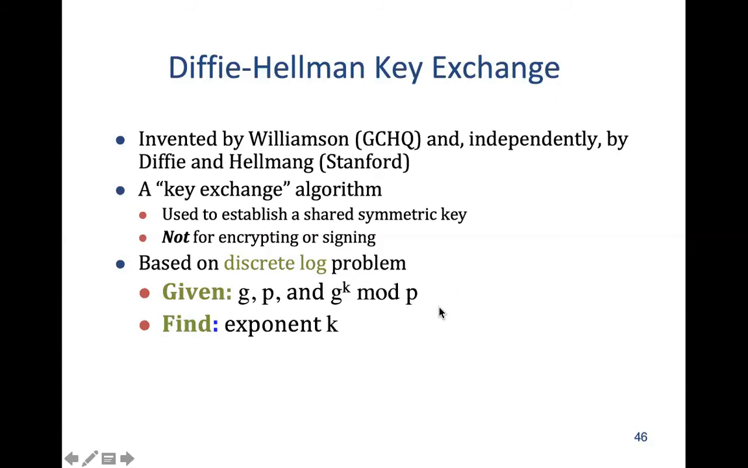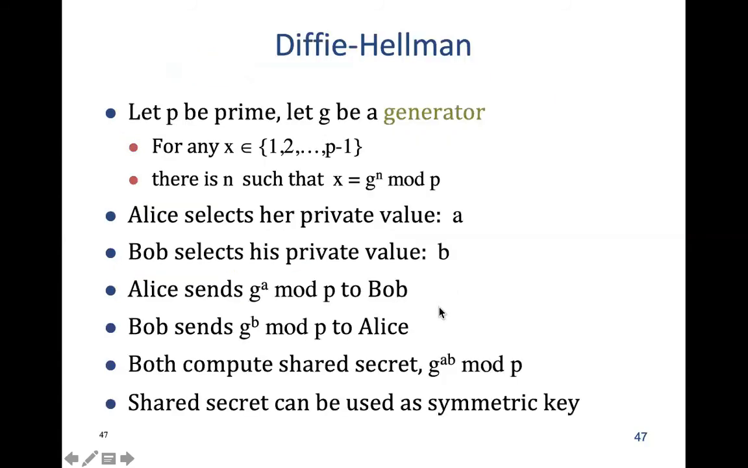You can do this exercise at home. Now let's define it further. P is a prime number and G is a generator, and for any x which is an element of the set 1 up to p minus 1, there is a value of n such that x is equal to g raised to the power n mod p. This is a very simple condition, right?